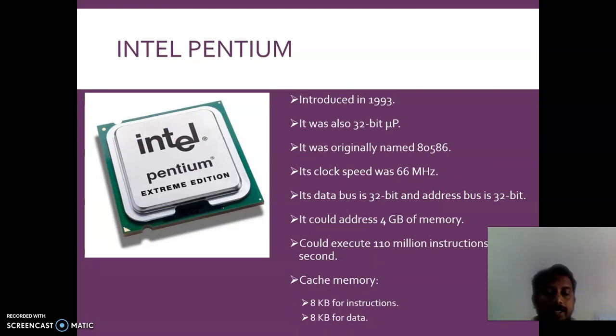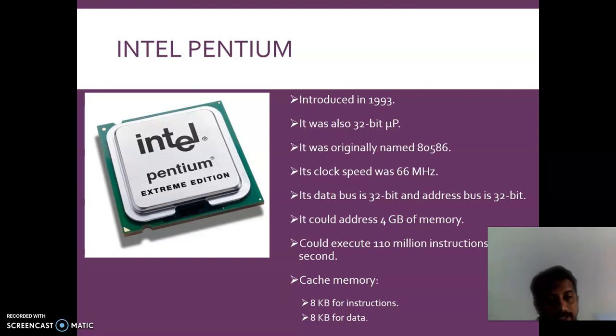Then it came up with the Intel Pentium. Pentium was developed, and I think most of the students are familiar with the name of this Intel processor, the Pentium processor. Again, it is a 32-bit microprocessor. It is not beyond that. Its clock speed was 66 megahertz. Clock speed keeps increasing as it goes on.